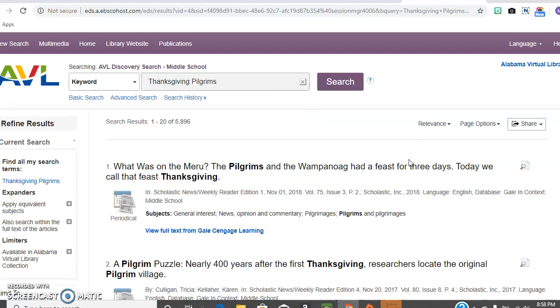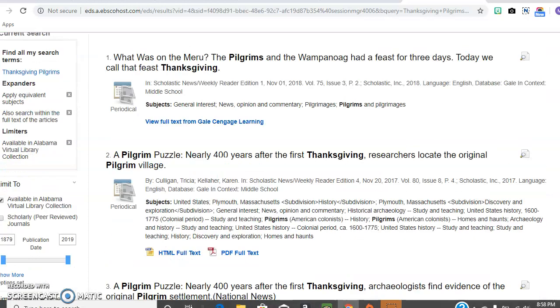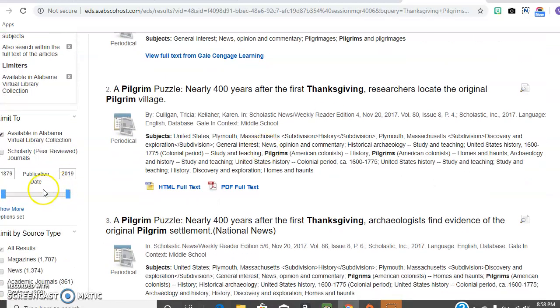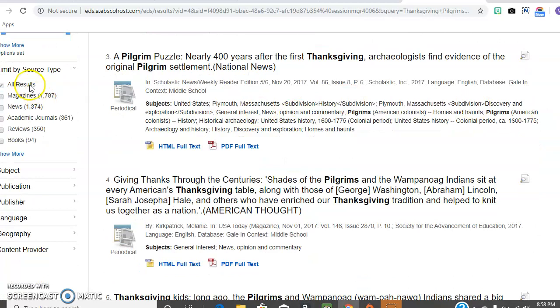So when I narrow my search by adding pilgrims in, I find 5,896 results. So that's a lot less than what I started out with, but that's still too many to look through. I can change the publication date. I can change the source type that I'm looking for. I can search by subject and the publication and the publishers.